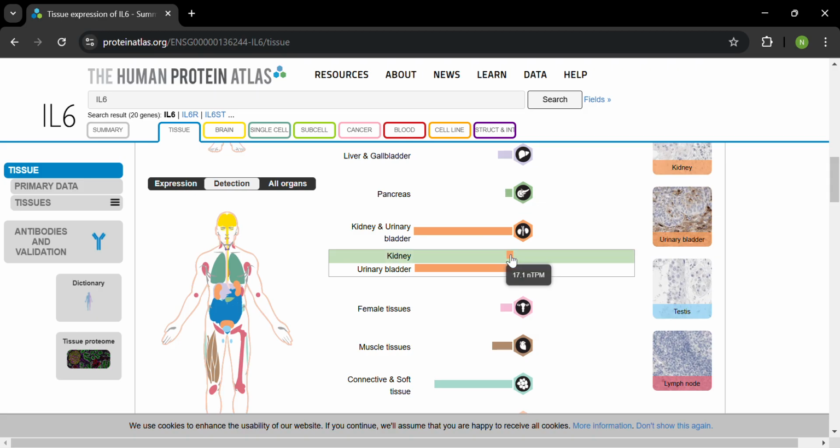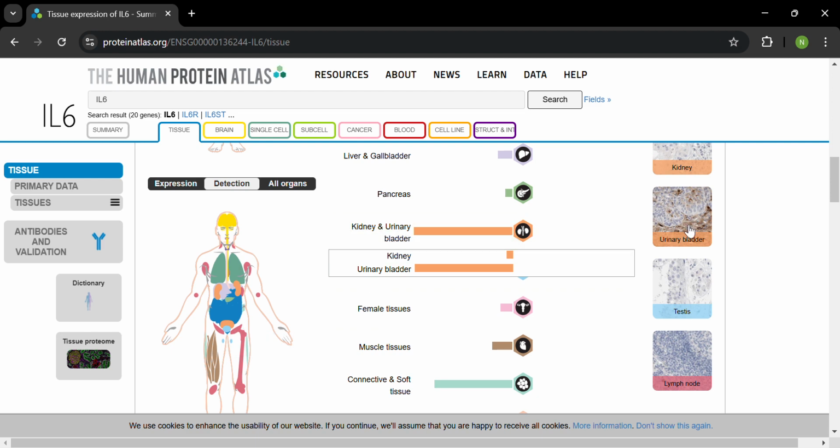If you hover over it, you can see the amount of NTPM, I'm sorry, RNA produced, which is 17.2 in the kidney, and that is right here. As you can see, it's very easy to interact, and the bladder produces even higher, which is 265, which is right there.